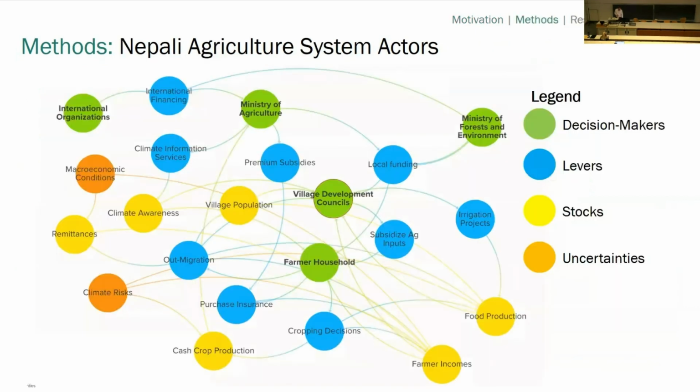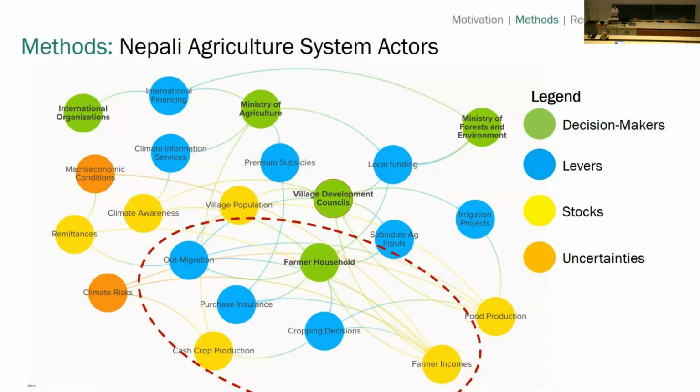One of the first things we did is to try to map out the decision-making space. Of course, it's much more complex than even this diagram, but what we wanted to see is who are some of the key decision makers in green? What are some of their levers, either policies or livelihood decisions they can push and pull on, in blue? What are the stocks they pay attention to, in yellow? And then some of the key exogenous uncertainties in orange.